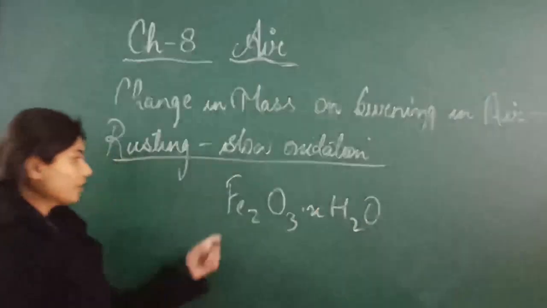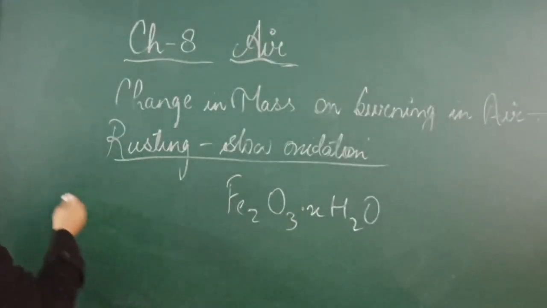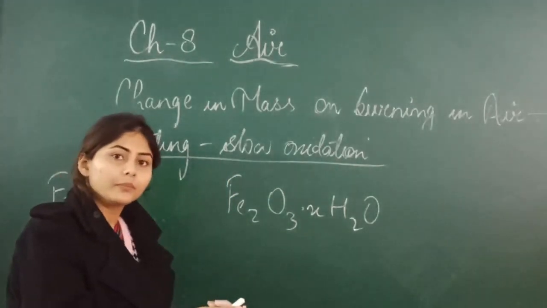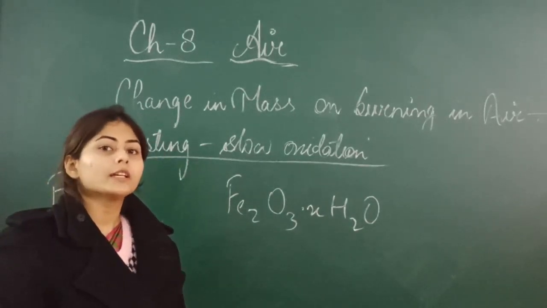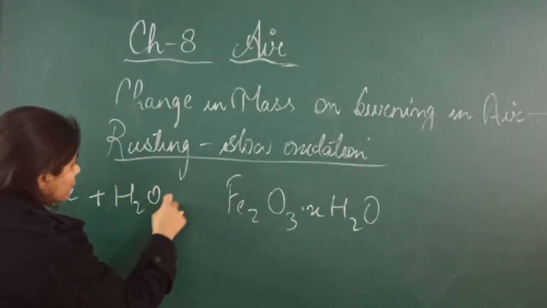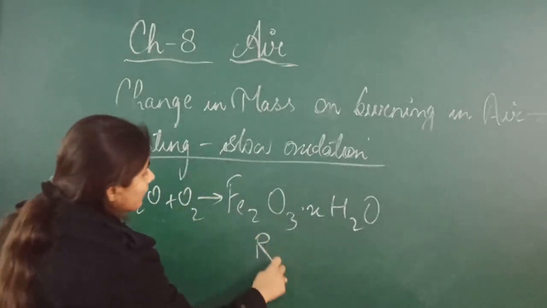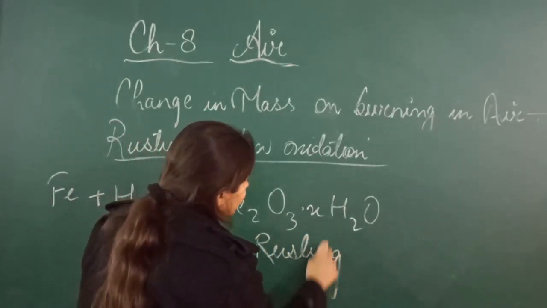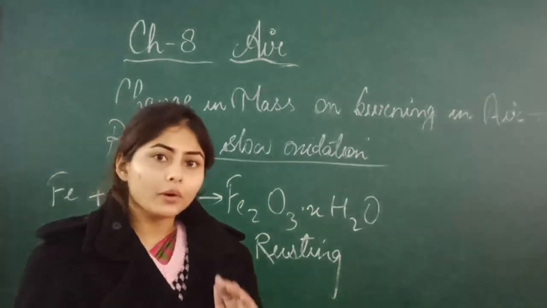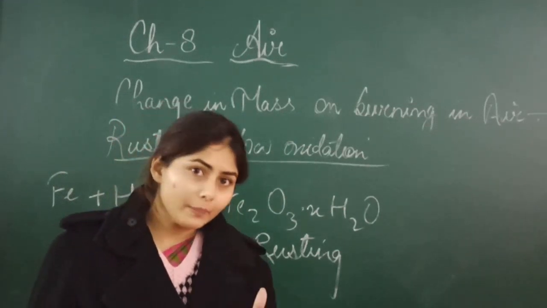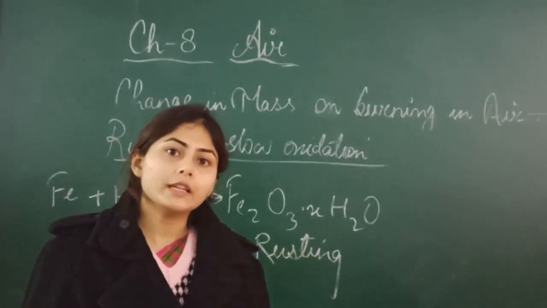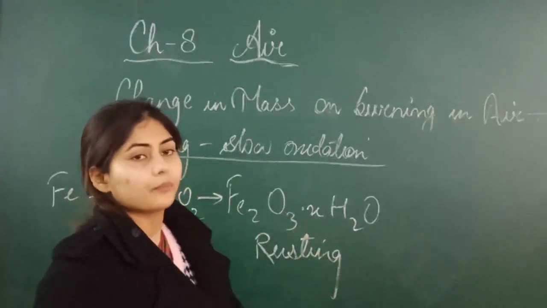Got it? So this rusting will take place only when an iron object comes in contact with moist air, or comes in contact with water and air together. Then the rusting will take place. So H2O and O2, then rusting. Rusting will take place when an iron object comes in contact with moist air. In moist air, water vapor and oxygen both are present. So when an iron object comes in contact with moist air, it will rust. That is Fe2O3. Got it?